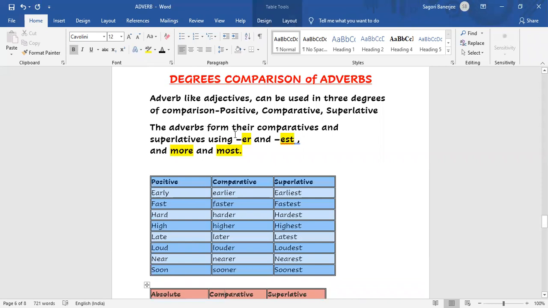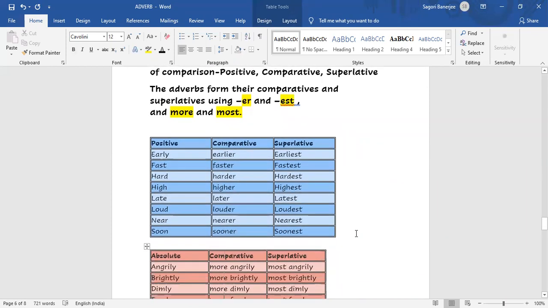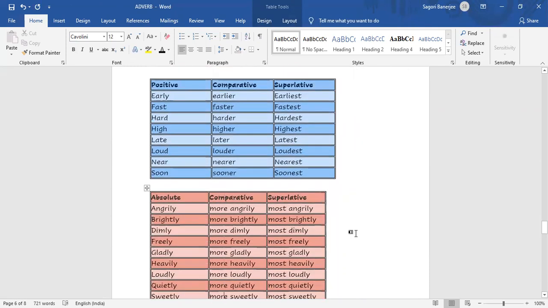The adverbs form their comparative and superlative using -er and -est. That means -er with the positive adverb, the base adverb, in case of comparative, and -est in case of superlative. Similarly, in some cases, in case of comparative "more" and in case of superlative "most". Like this, we convert. Now you see, I have made two charts.